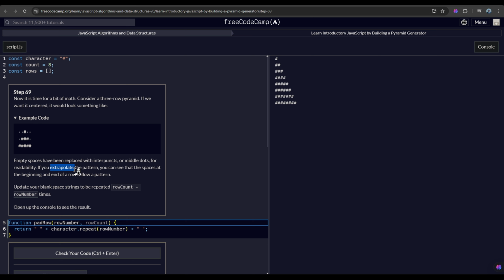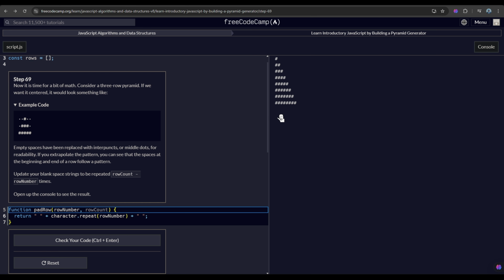If you extrapolate, which means to extend or predict the pattern, you can see that the spaces at the beginning and end of a row follow a pattern: 2, 1, and there are no more middle dots here. Update your blank space strings to be repeated row count minus row number times.